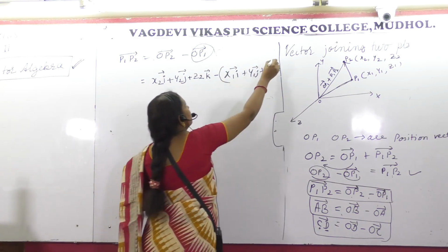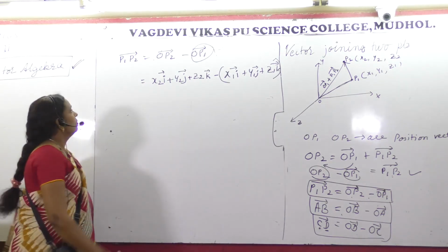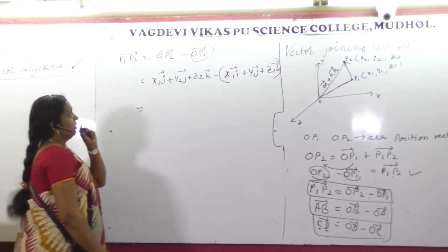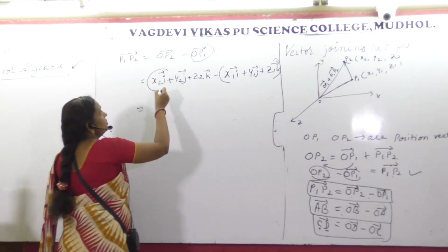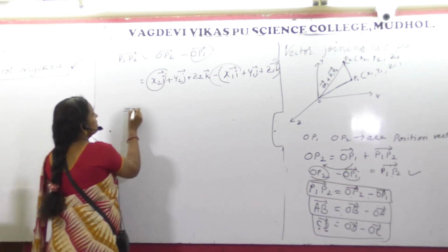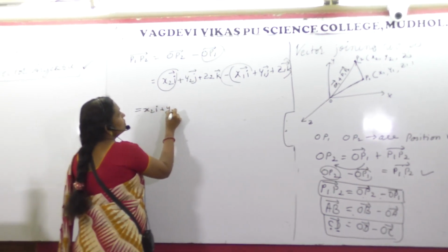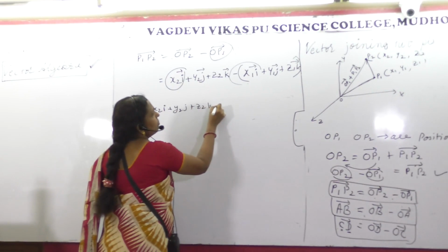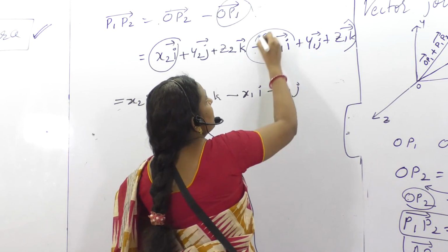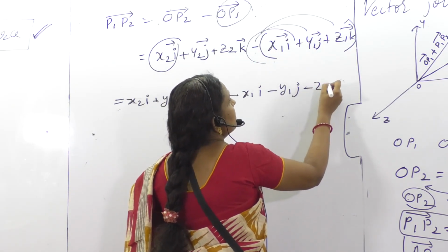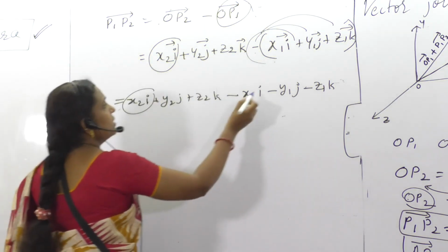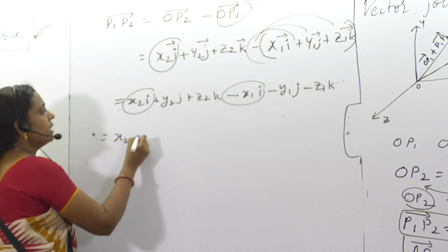Better put it in the bracket. Sorry. If you group the corresponding terms, let us open the bracket first: x2 i, y2 j plus z2 k minus x1 i minus y1 j minus z1 k. So the I and I components you can segregate: x2 minus x1 i.